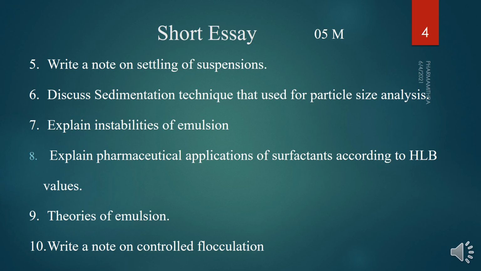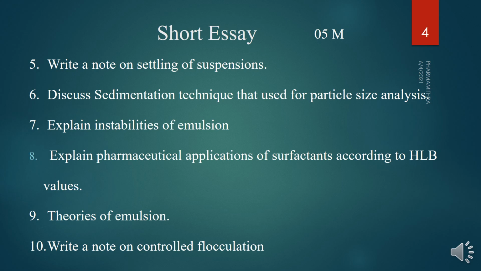Then you have to write about creaming, that is the concentration of globules at the top or bottom of the emulsion. Then the third thing, coalescence, where two globules tend to fuse with each other and form bigger globules. Finally, breaking, that is a complete separation of the oil and aqueous phase. So it is an irreversible process. These are the 3 or 4 things you have to include under the instabilities of emulsion.